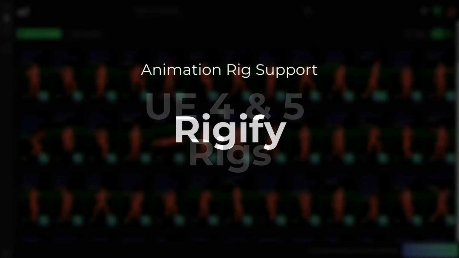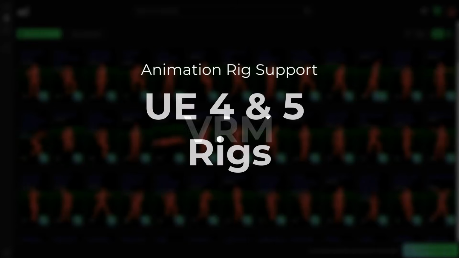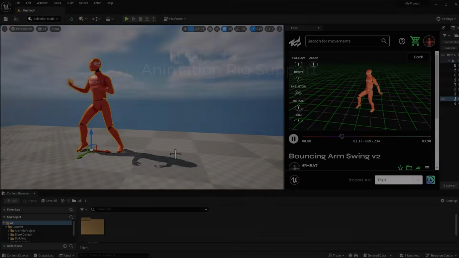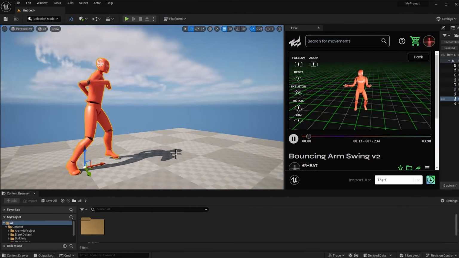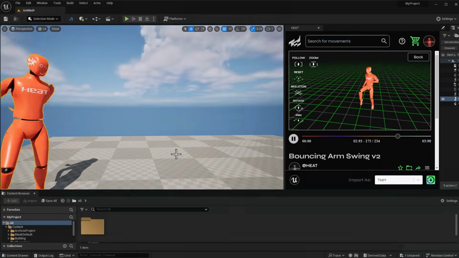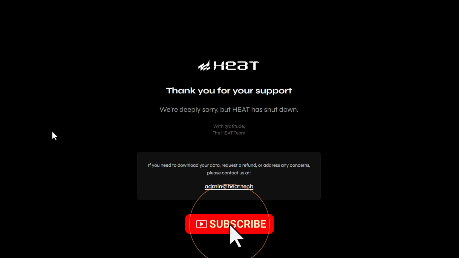And as much as this seemed to be appreciated by a lot of people, for some reason this idea didn't really last so long, as the folks at Heat have just announced that Heat is winding down. And so they did post this on X and also sent out newsletters.